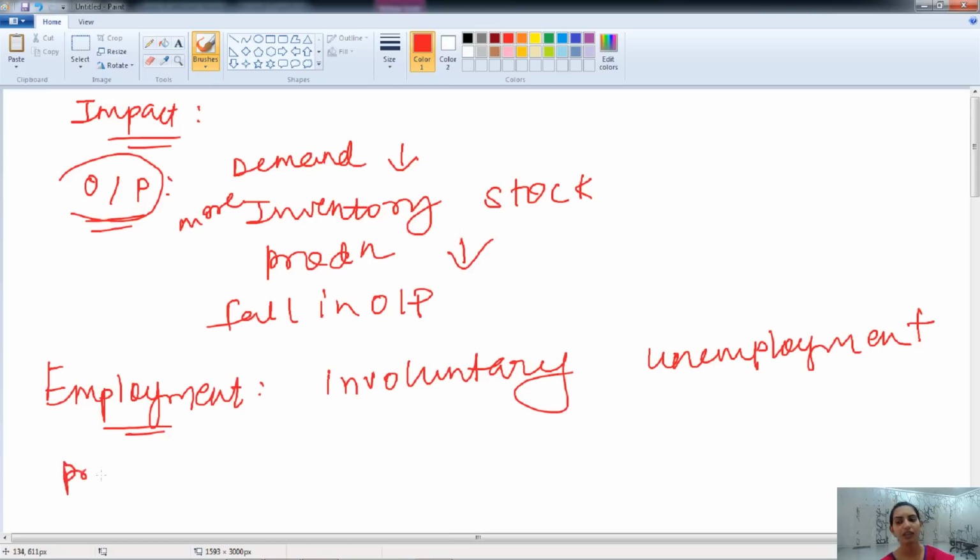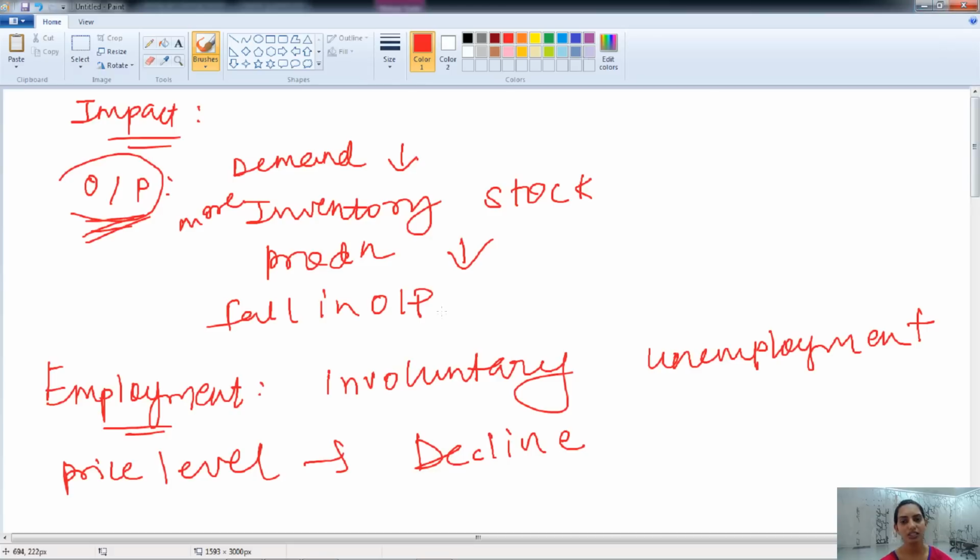And the price of goods and services will decline. The demand is lesser and the supply is higher, so the supplier needs to decrease the price of the goods and services. So it has a very negative impact on all these three points.